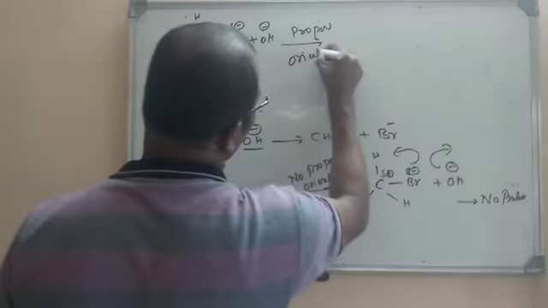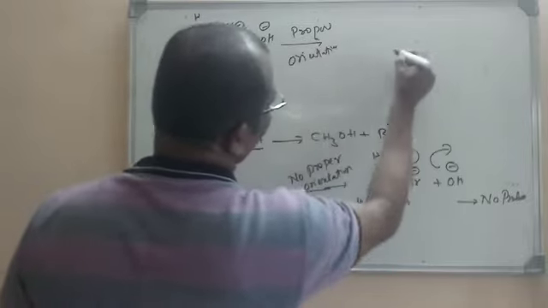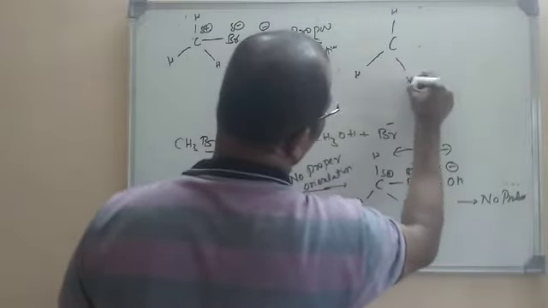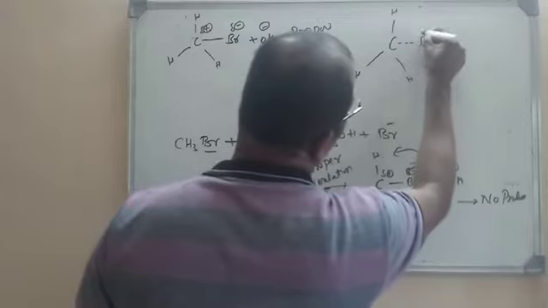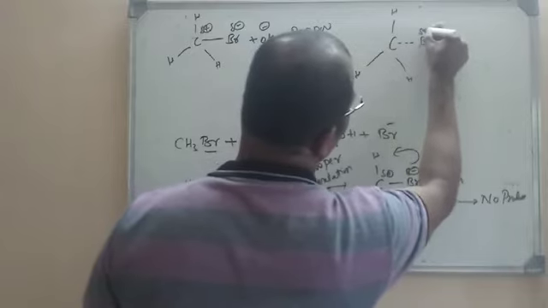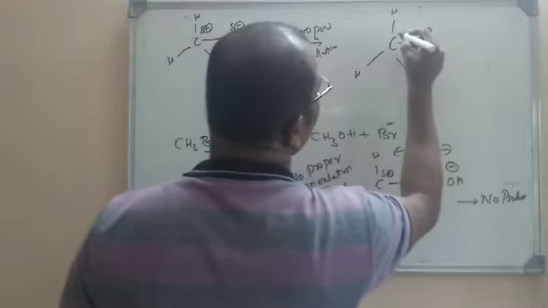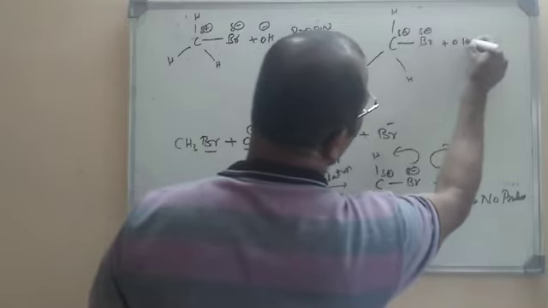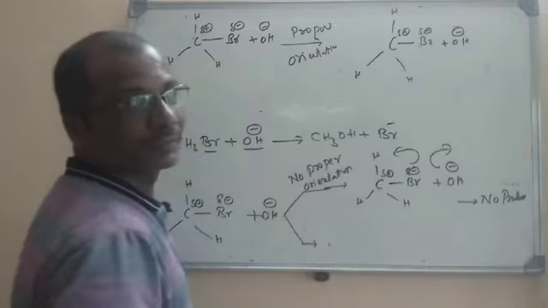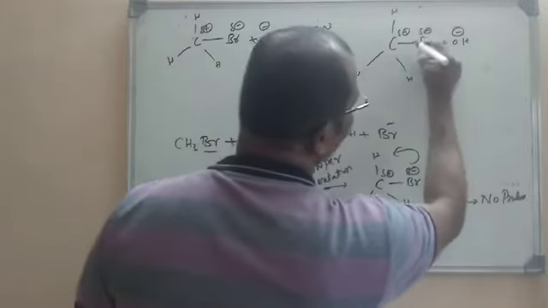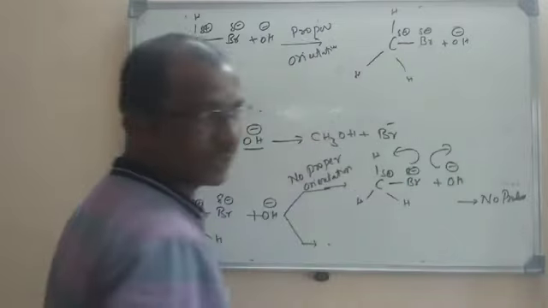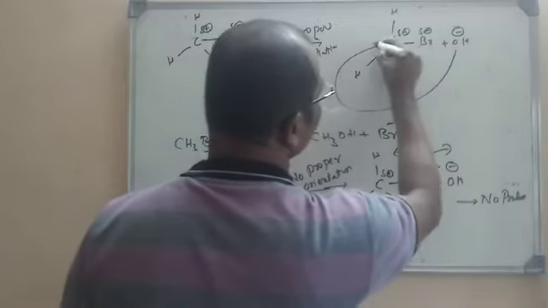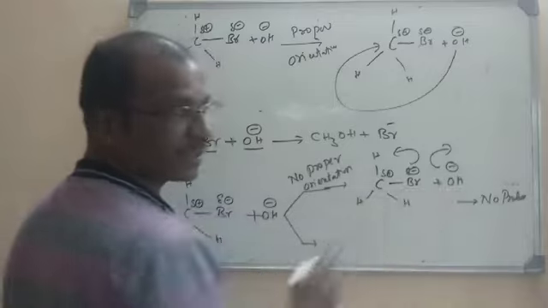Here Br minus is present, and now if this OH minus attacks this carbon with a slight positive charge, it is not a carbonium ion, only a slight positive charge. If it attacks from the front side, there is repulsion.